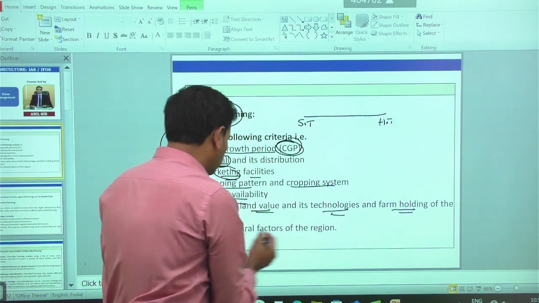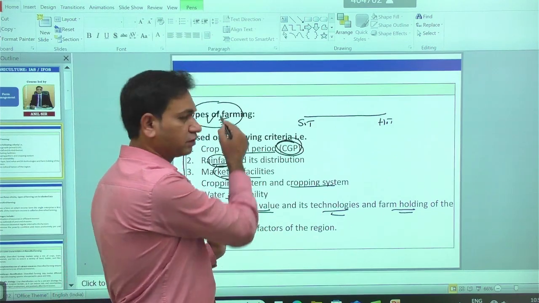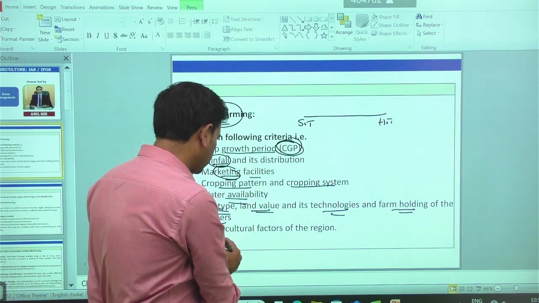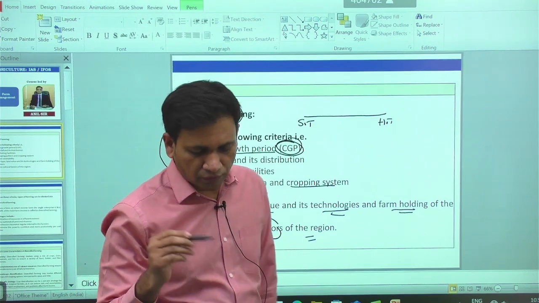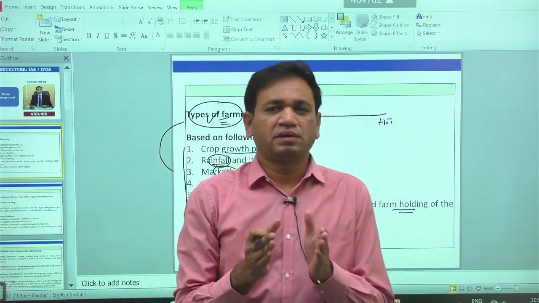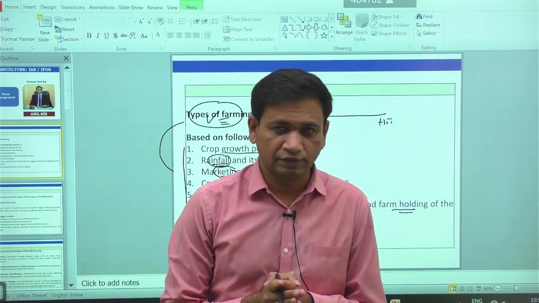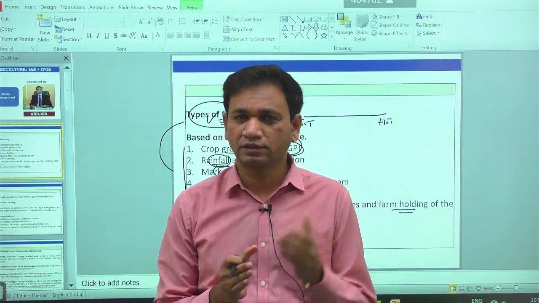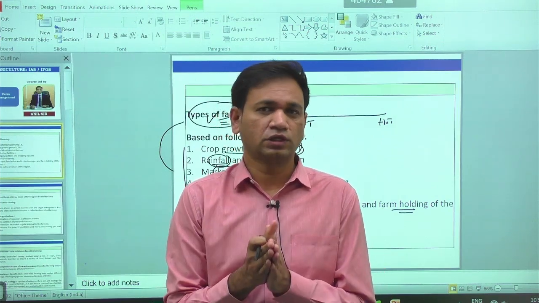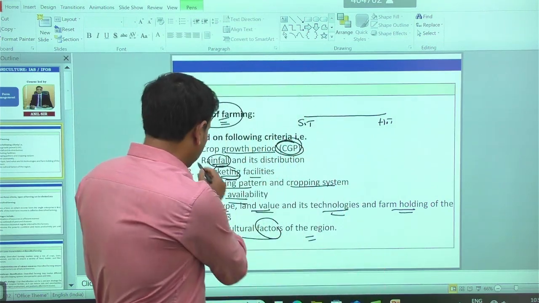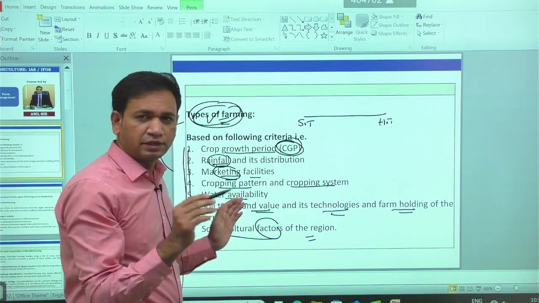Then the average holding of the farmers. Based on this average holding also, the classification of the farming is possible. Another is the socio-cultural factors of the given region, because whatever farming we have is majorly determined by another factor we call the socio-cultural values. Based on the cultural values, some people cultivate crops according to the social value. So based on these criteria, the types of farming are divided in the country.